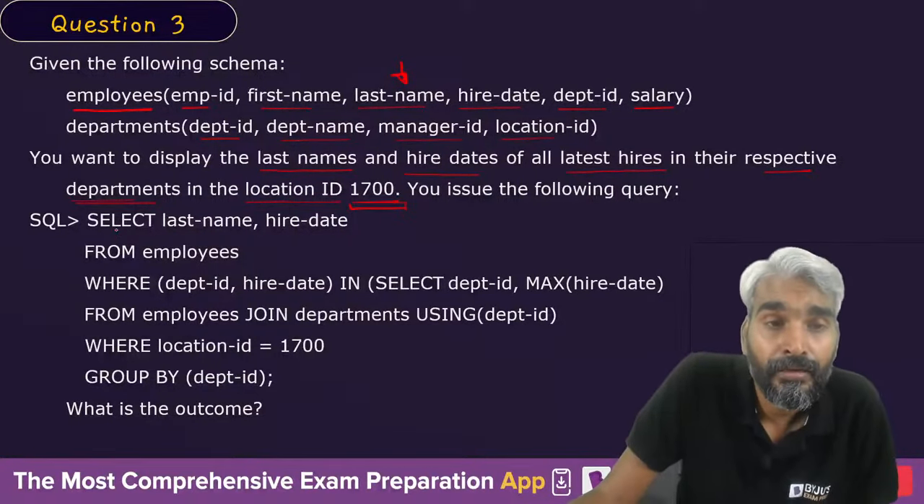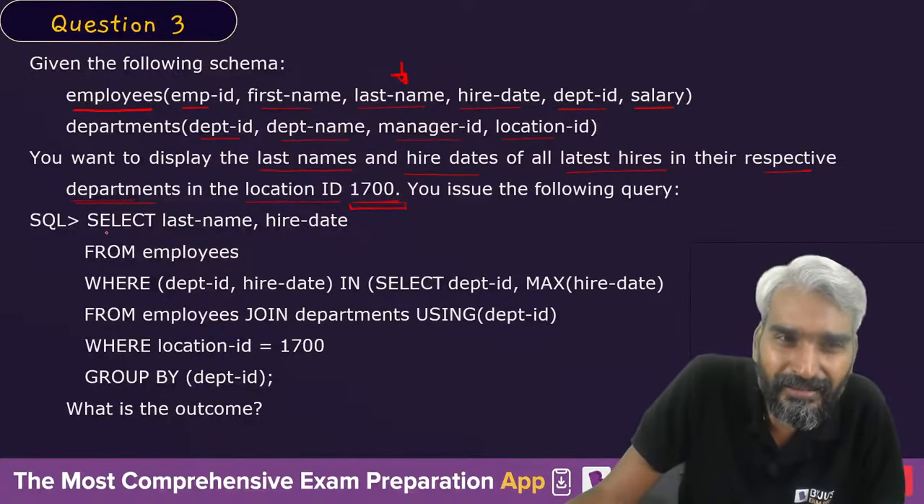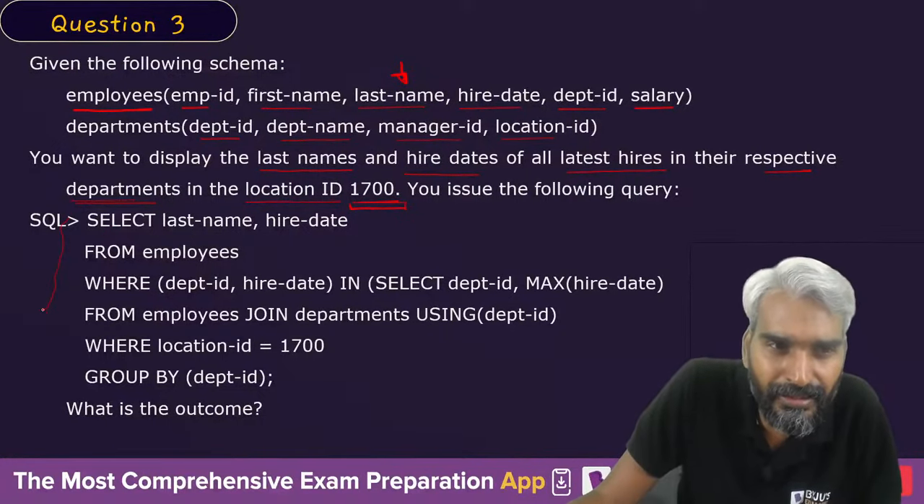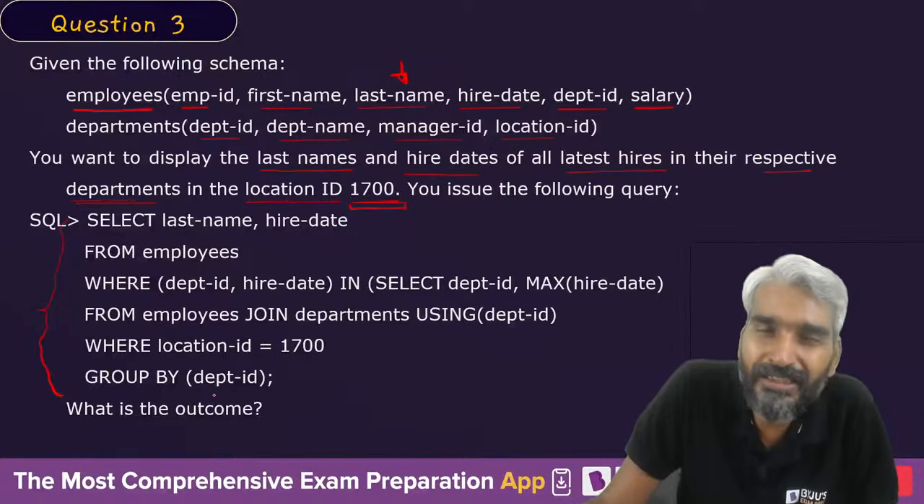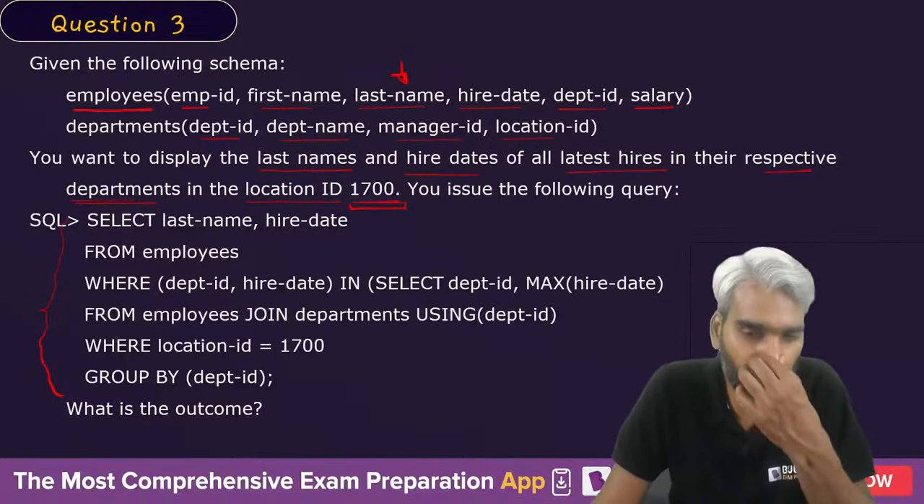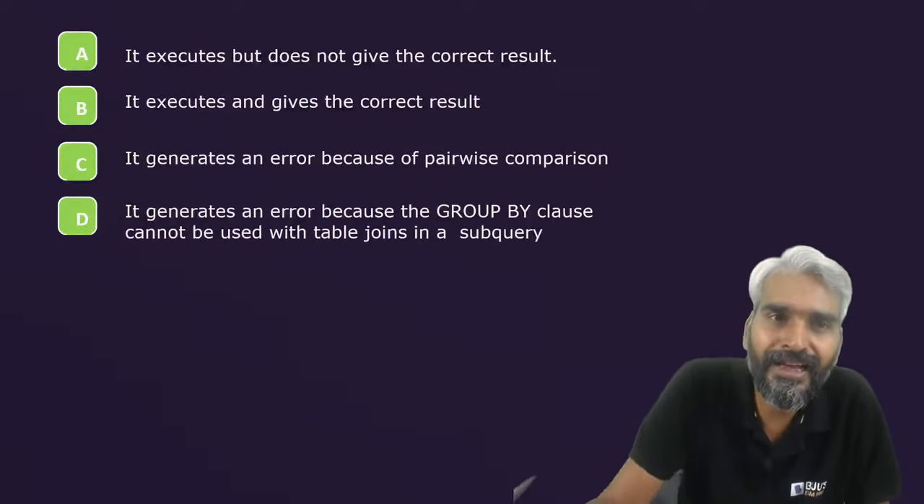So it is actually saying that the query which is being written in the SQL is this. So what is the outcome of this query? What is the outcome of this query? So anyway, these are the options available.